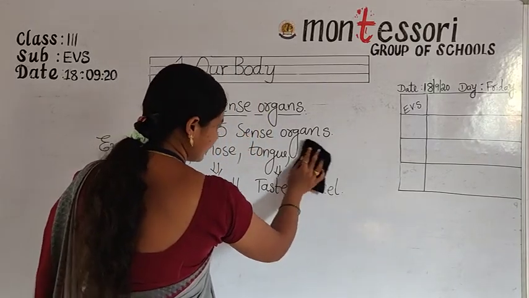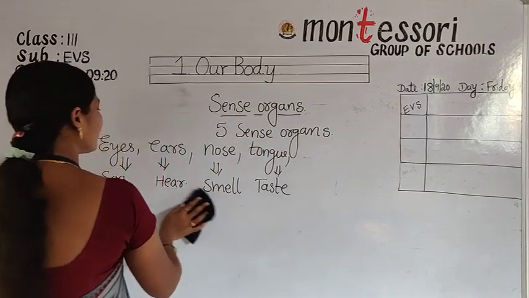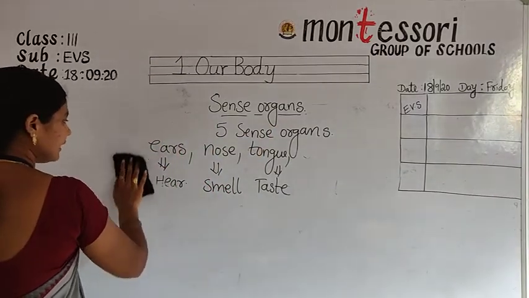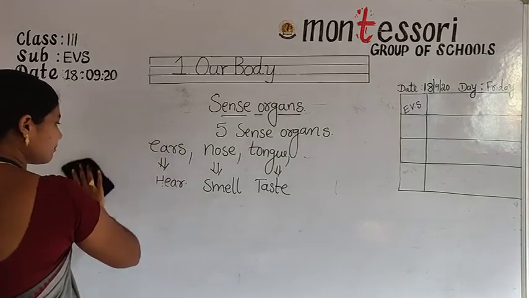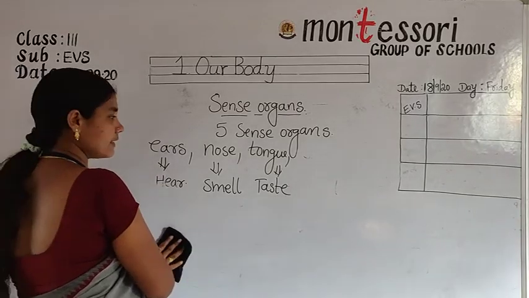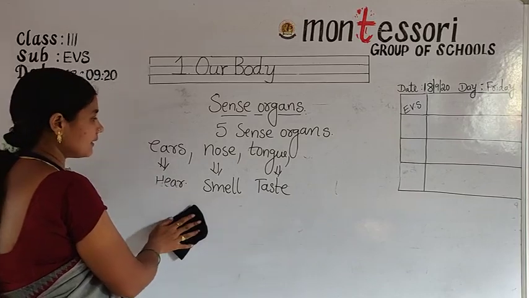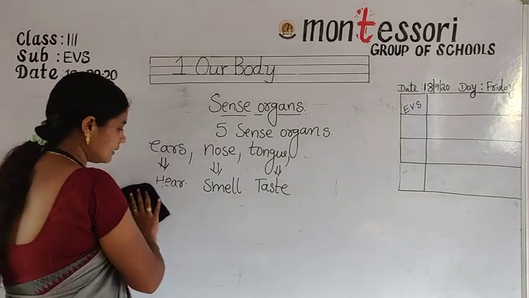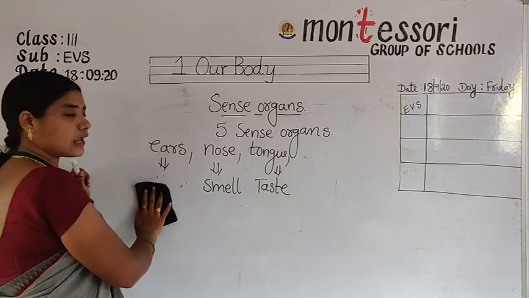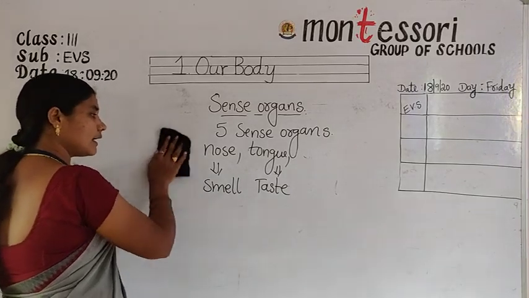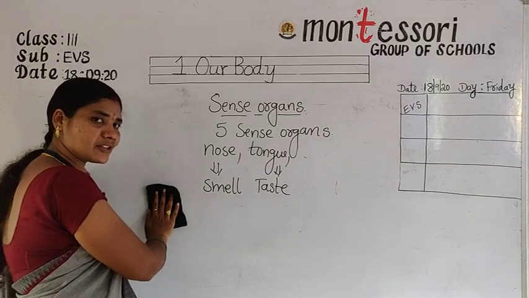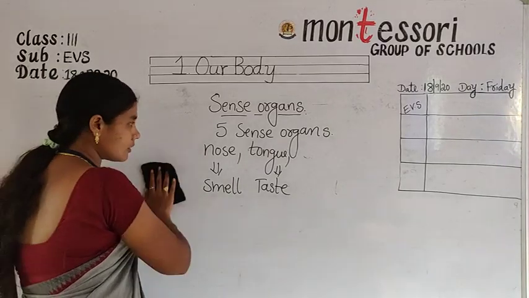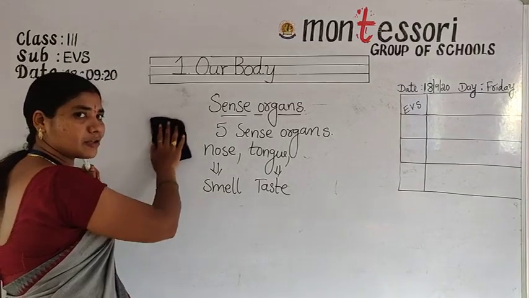Okay, so how can we take care of our eyes? Keep a distance while watching TV or while playing on the computer. Just keep a distance. Wash your eyes regularly. Ears, don't hear loud sounds. If your eardrum is damaged, you are unable to hear sounds. So if any hard sound is coming, what do you do?